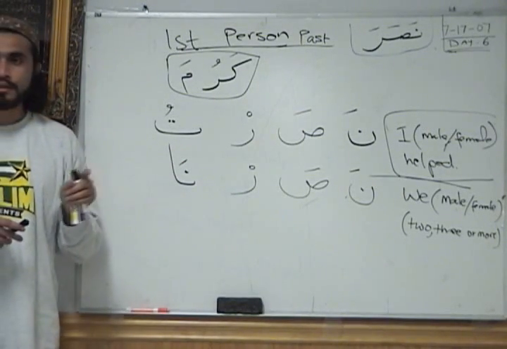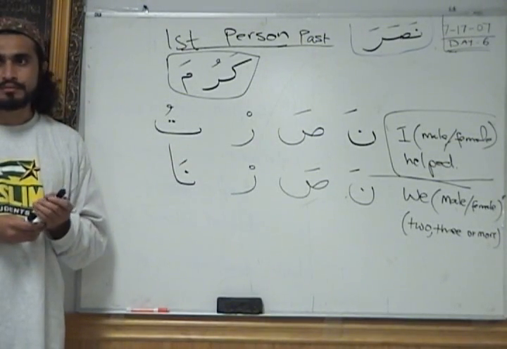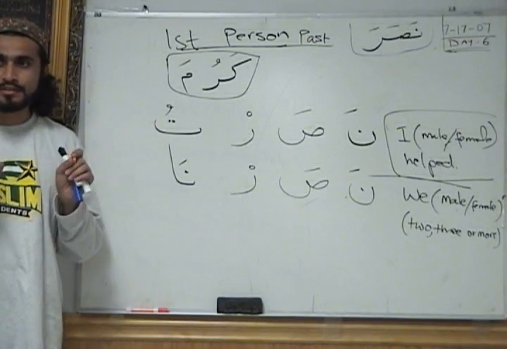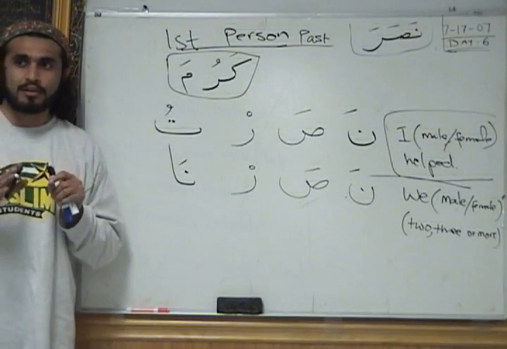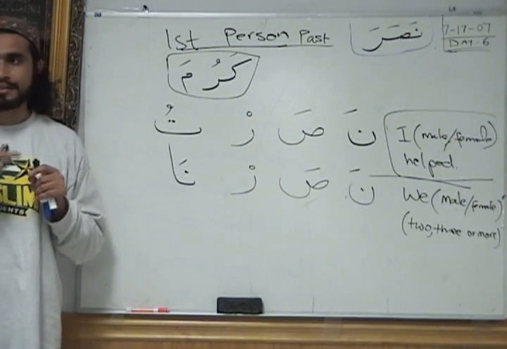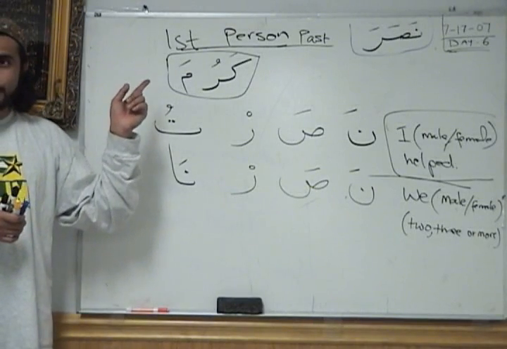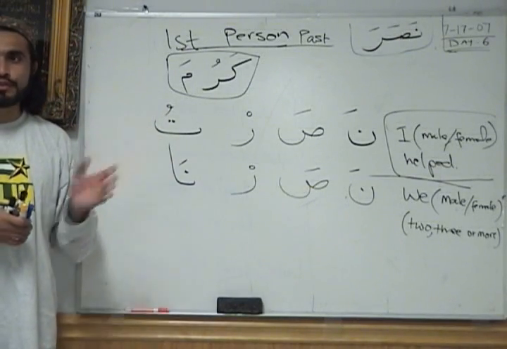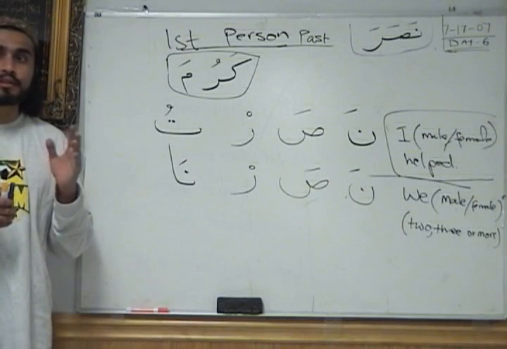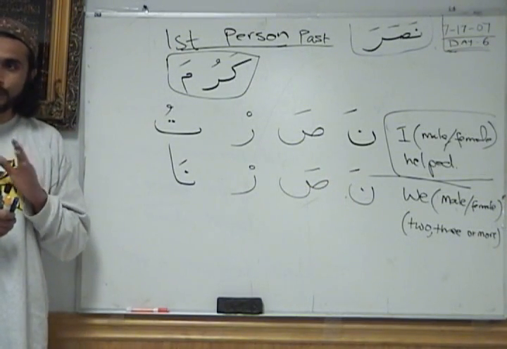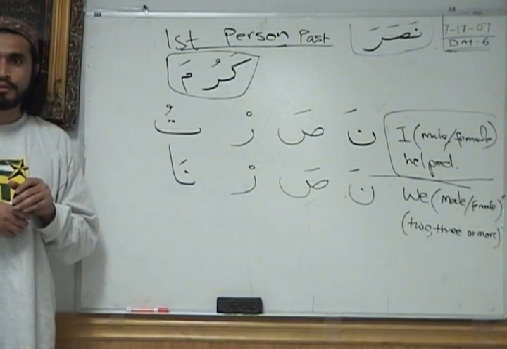Throughout the 14 different forms, it will never change. Like in nasara, did you notice that the fatha on the sad didn't change? It's nasara, nasara, nasarun, all of them the sad has a fatha. Nasartu, nasarna. So when karuma has a dhamma, the same thing should happen. It should never change. So it's not karuma and then karamtu. No. Karuma, karumu, all the way to the end. Karumtu, karumna.